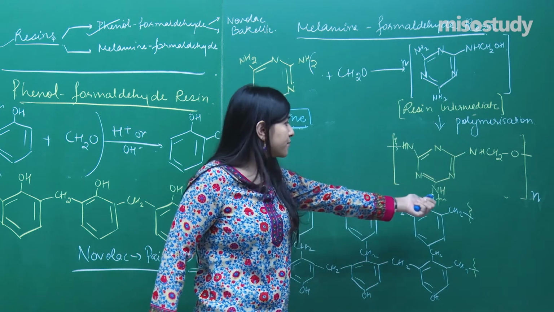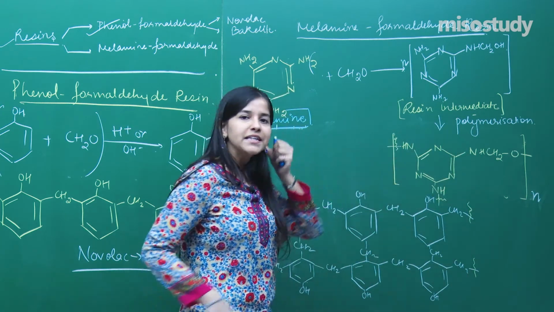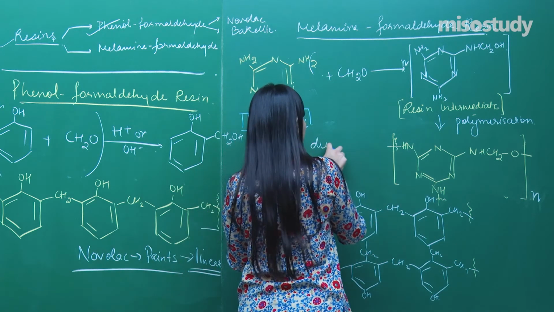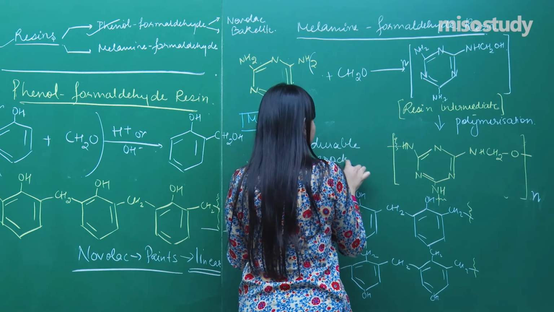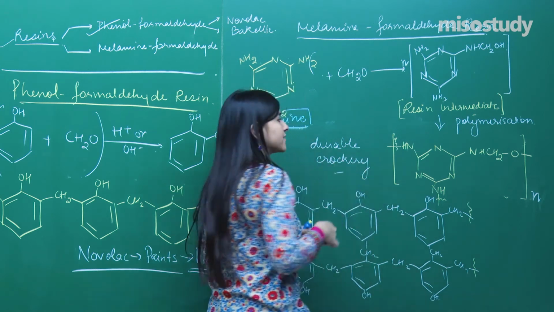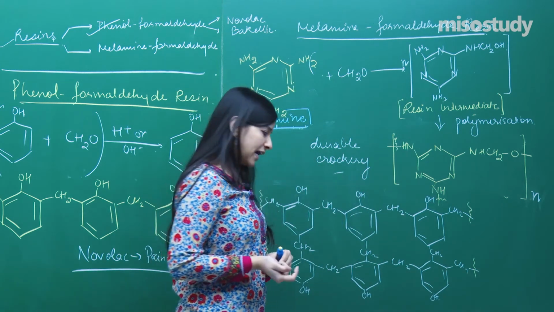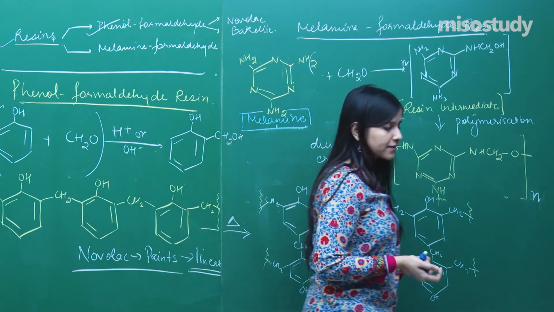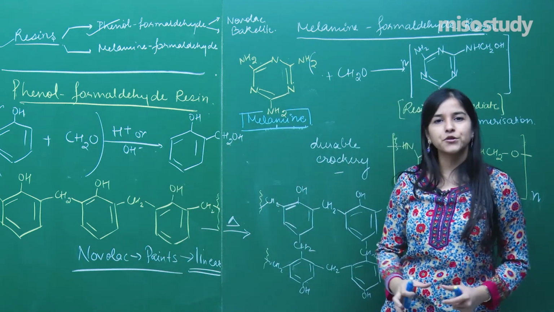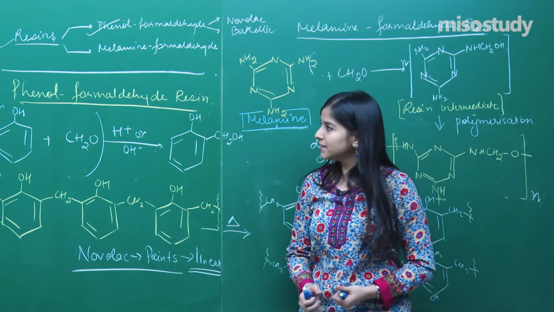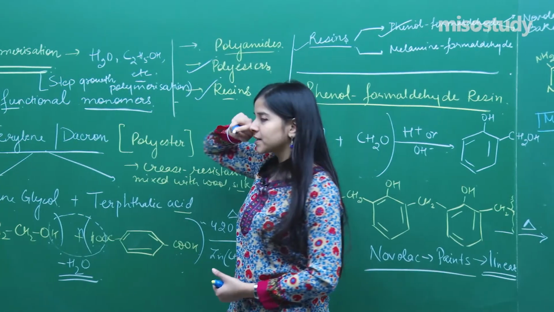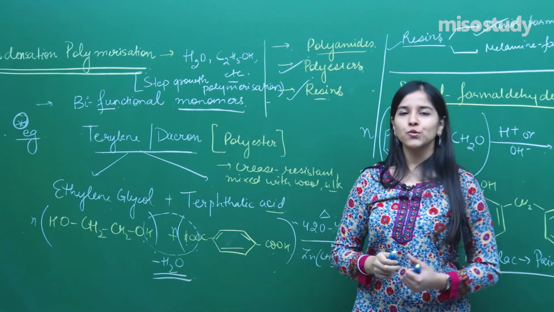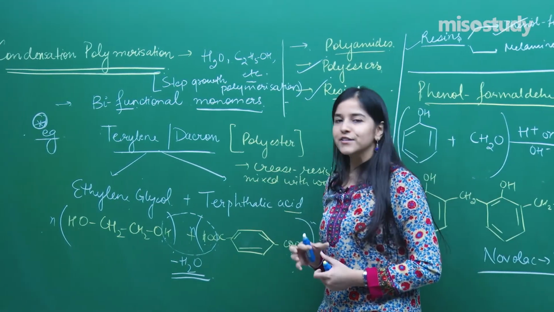What is the use of this melamine formaldehyde resin? The use is in durable crockery. That is the prime use of it. Clear? And yes, different durable substances are also made, most specifically the utensils we are talking about. Clear? Okay, so that completes my resin part as well, and we are through with the entire condensation polymerization.